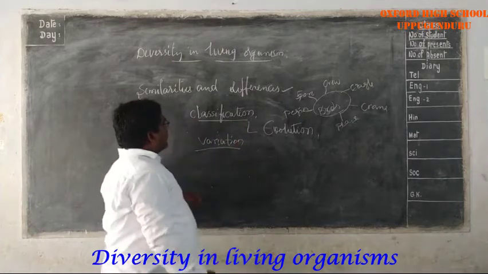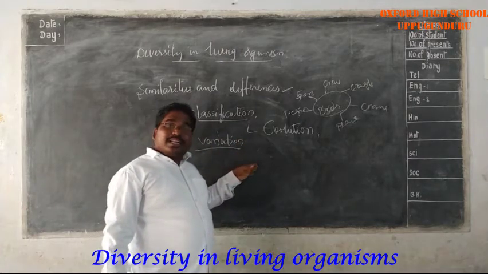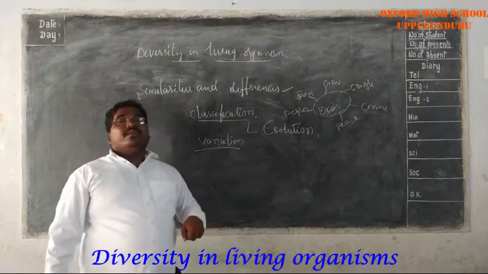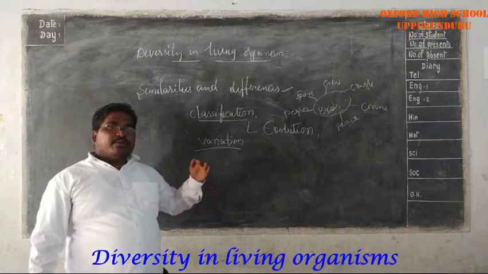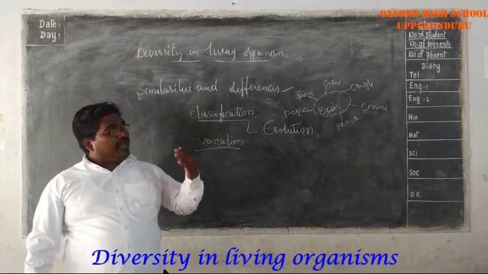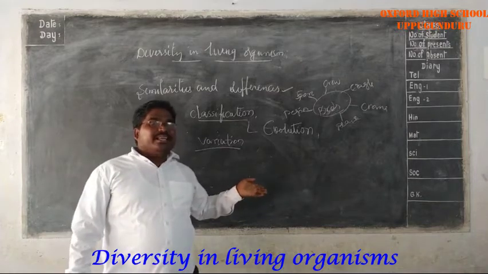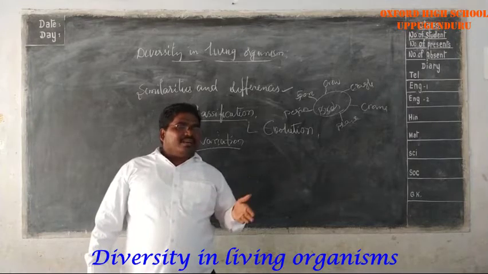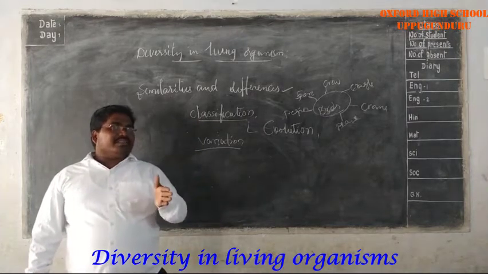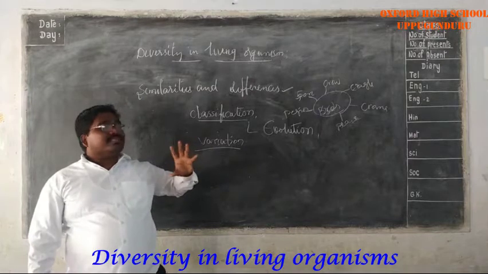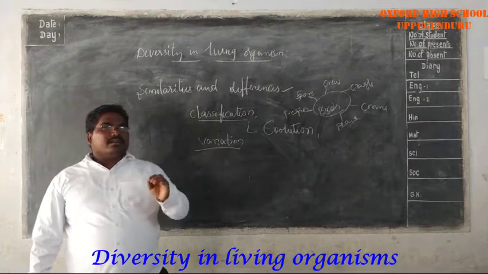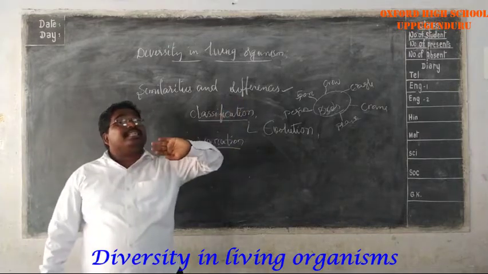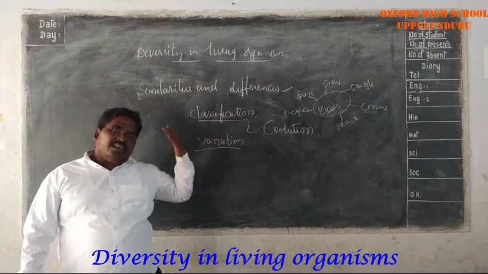What are variations? The differences that are present in a group of organisms belonging to the same species are called variations. The variations within the same group of organisms are always very much less than those between different species. Understand this point? What are variations? The differences present in the organisms of the same species are called variations.